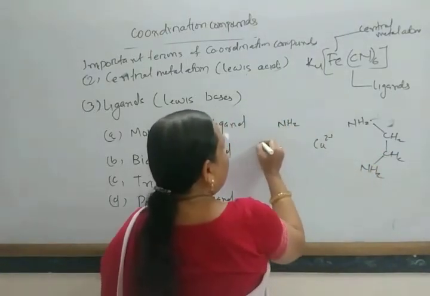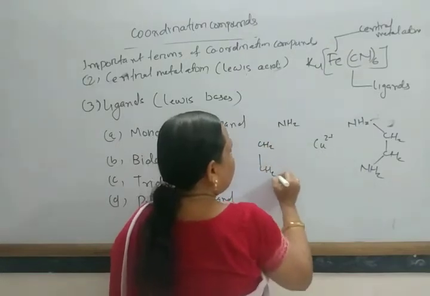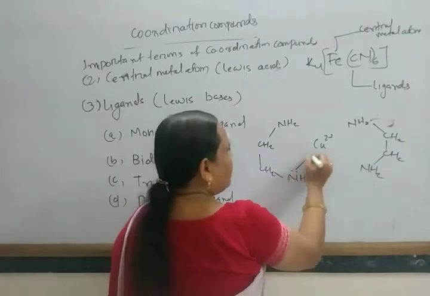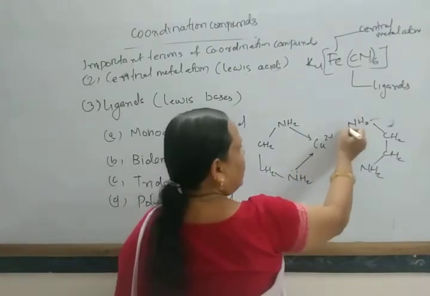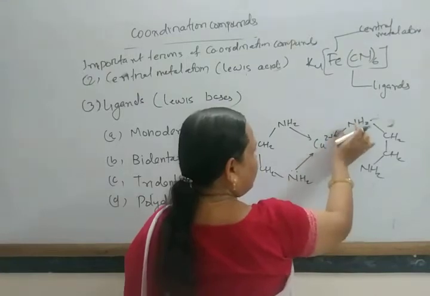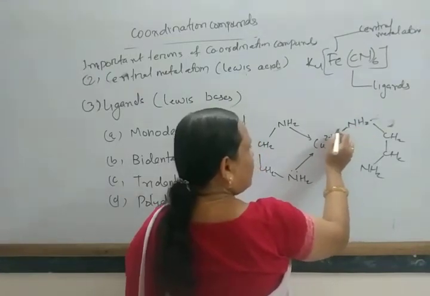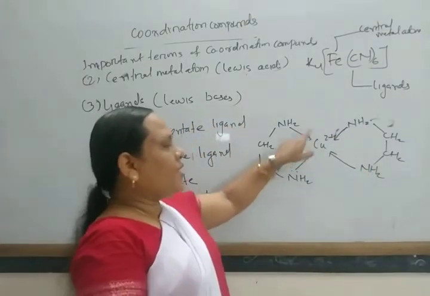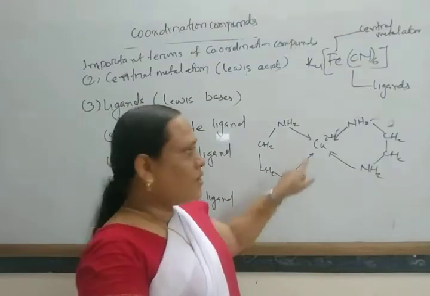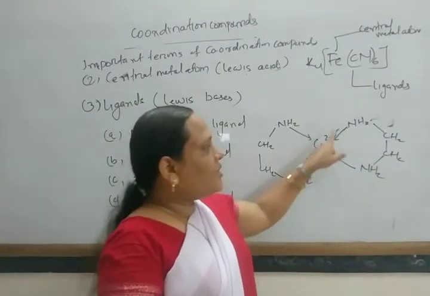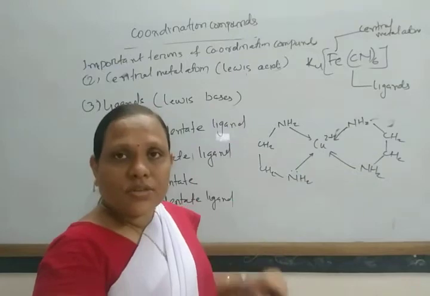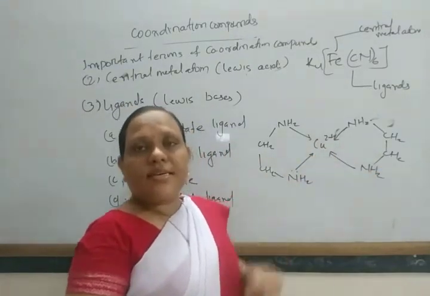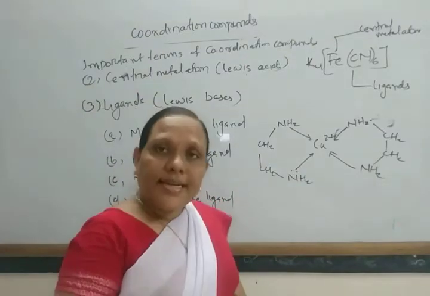It is coordinated through nitrogen atoms, and in this way it forms ring-like structures. Ligands which form a ring-like structure with the central metal atom are known as chelating ligands.